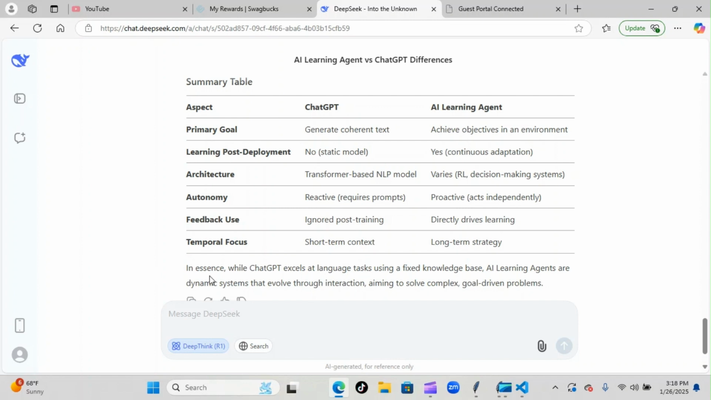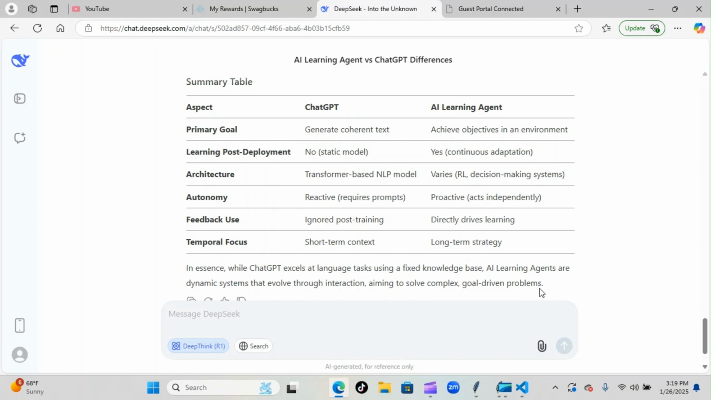Now, in essence, while GPT excels at language tasks using a fixed knowledge base, agents are dynamic systems that evolve through interaction, aiming to solve complex, goal-driven problems. Basically, that's the big breakdown. You can go back and read over those seven points that I showed you initially, but that sums it up right there. GPT doesn't learn anything on its own, and once you stop using it, it gets reset back to its factory reset. You have to start all over again with the learning process, as opposed to the agent. Once the agent learns what it learns, it stores it in its memory, and it can feed off of that and keep on learning and keep on getting smarter and smarter.